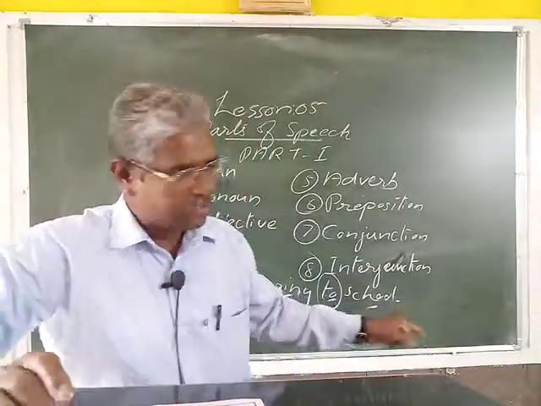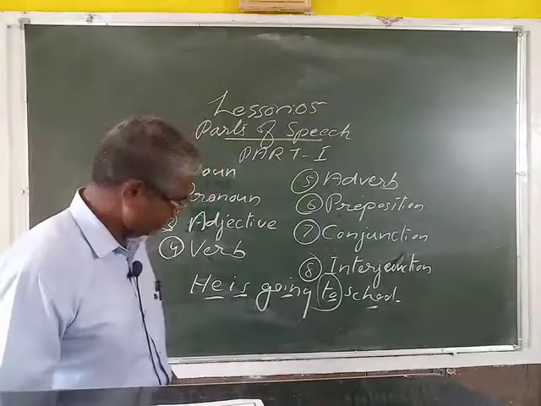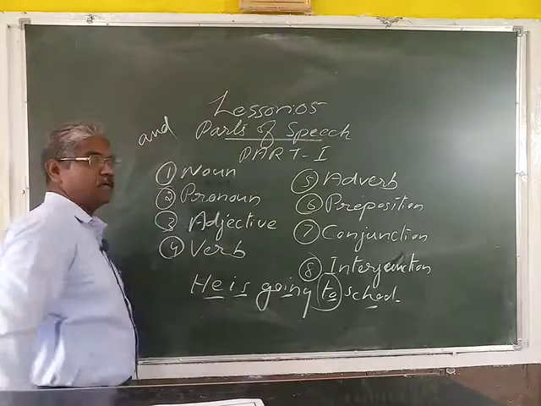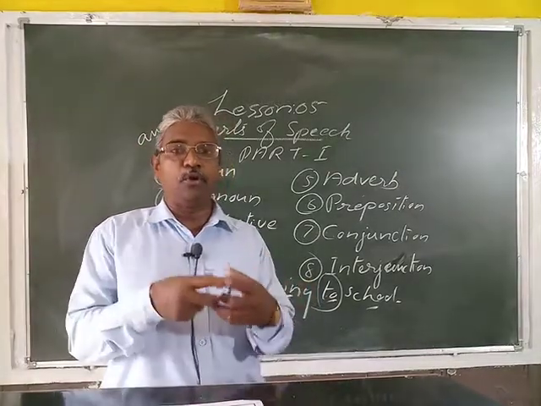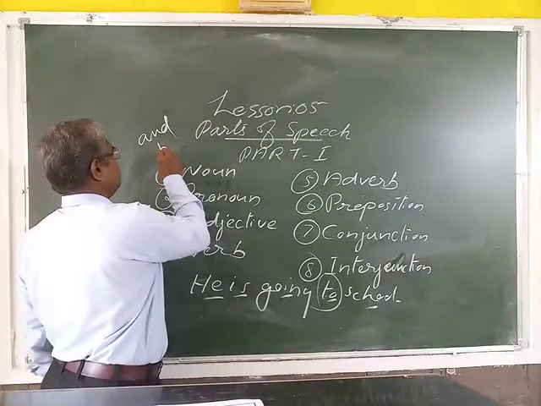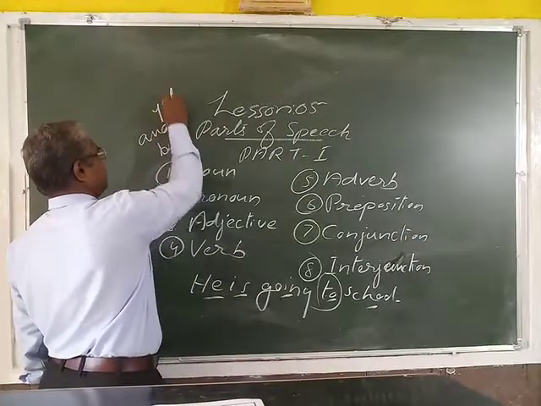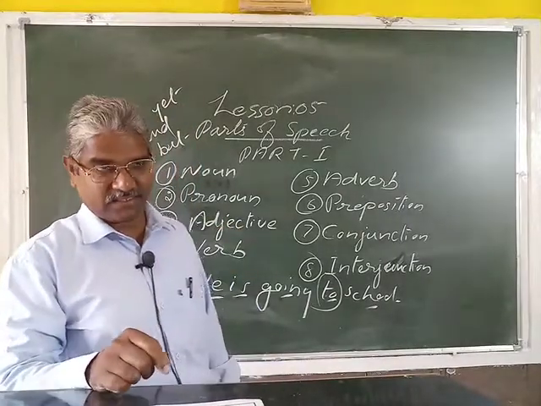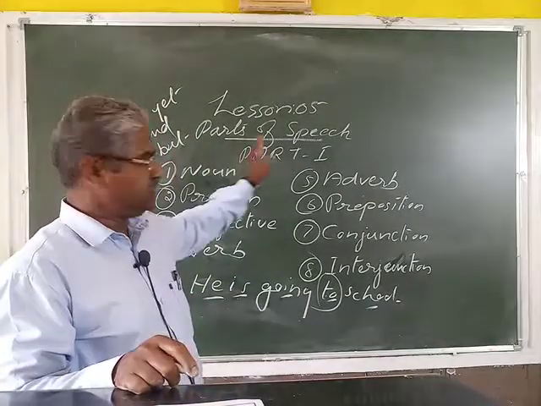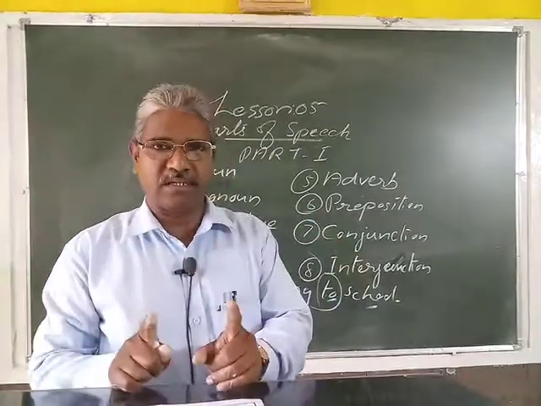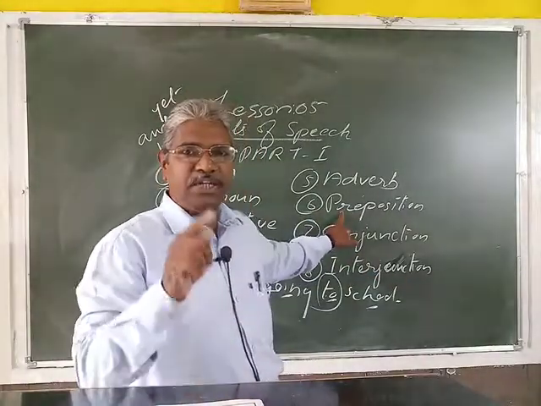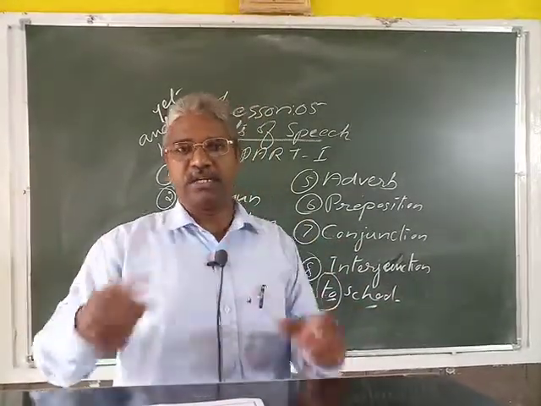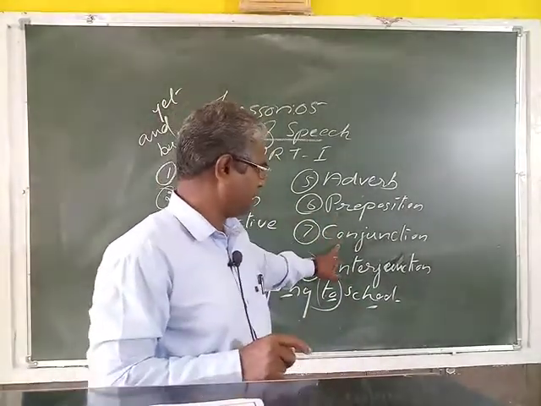Then next is a conjunction. There are a number of conjunctions. Here is "and". By using "and", we can combine or join two sentences. But, yet, although, there are a number of conjunctions. We will study details in coming classes. So by using conjunctions, we can join two sentences. But with a preposition, we can join two words in the sentence. That is the difference between preposition and conjunction.